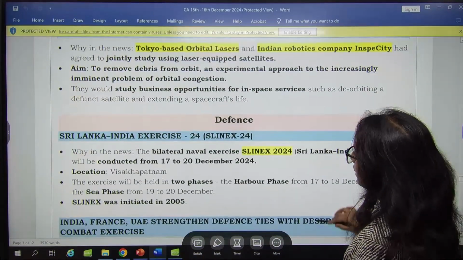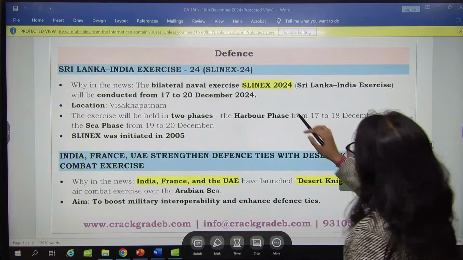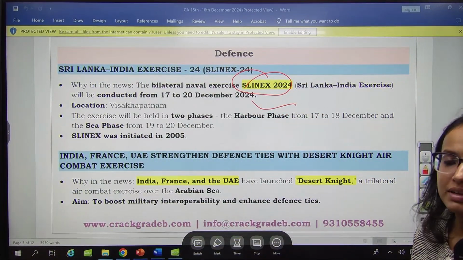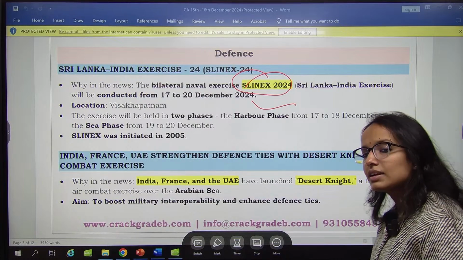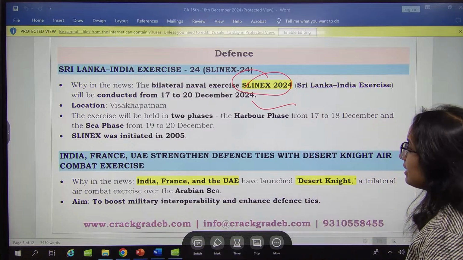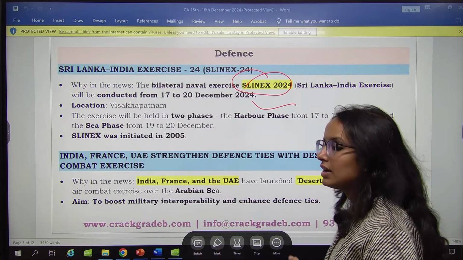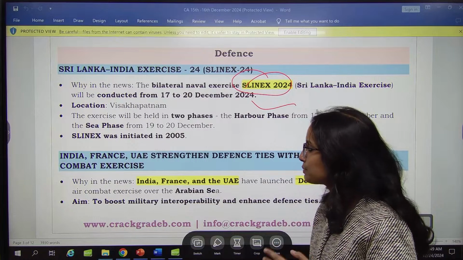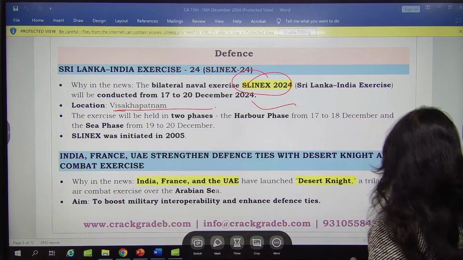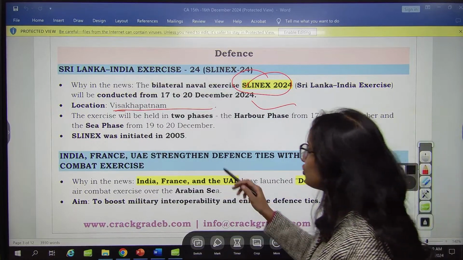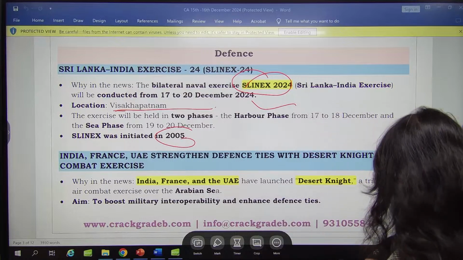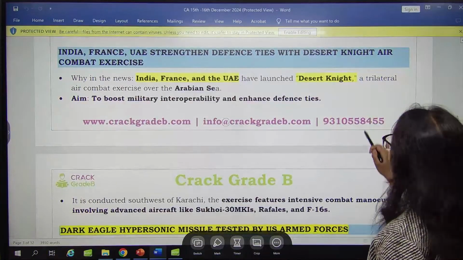So remember this thing. Then in defense, you have SLINEX in news. SLINEX 2024. SLINEX is what? It is a bilateral naval exercise. SLINEX, as the name suggests, is between Sri Lanka and India. It was conducted from 17 to 20th December. Location: Visakhapatnam. And SLINEX, remember, was initiated in 2005. It is a naval exercise between Sri Lanka and India. Then this can be important.